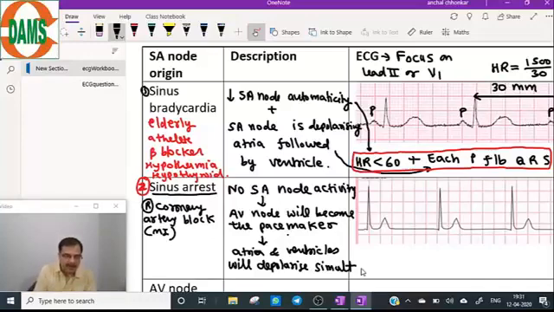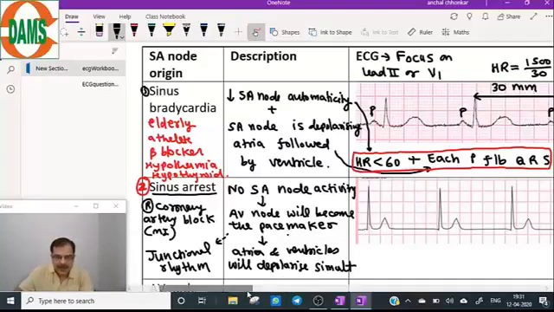So a very important finding: when atria and ventricle are depolarizing simultaneously, the larger wave will be seen. This is known as the junctional rhythm. So what will happen here?